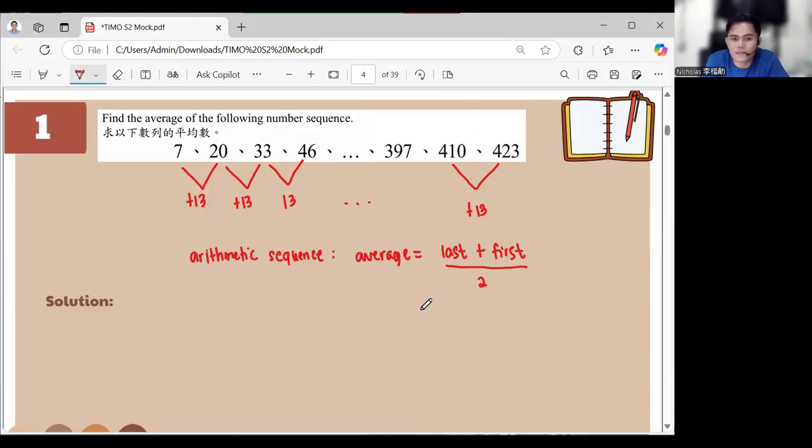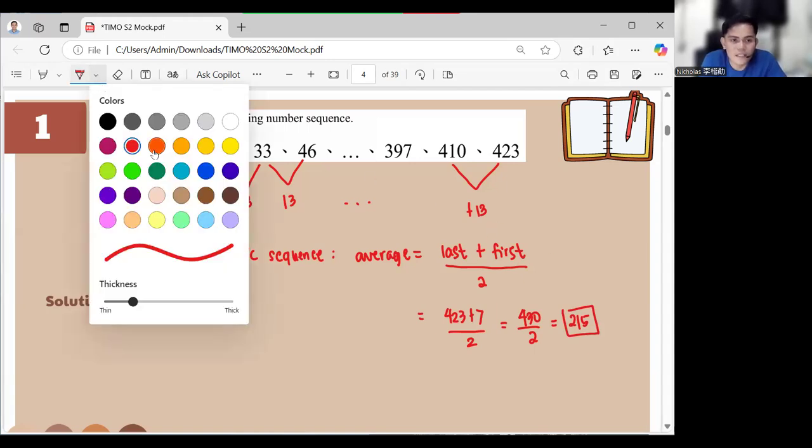Average, right? So this becomes 423 plus 7 divided by 2. And the answer is 430 divided by 2, which is 215. And this is our final answer. Okay? As easy as that.